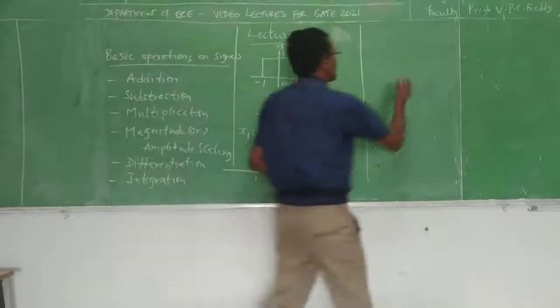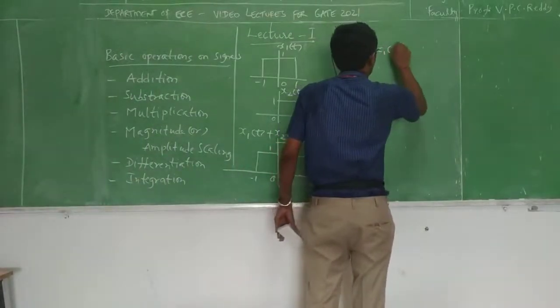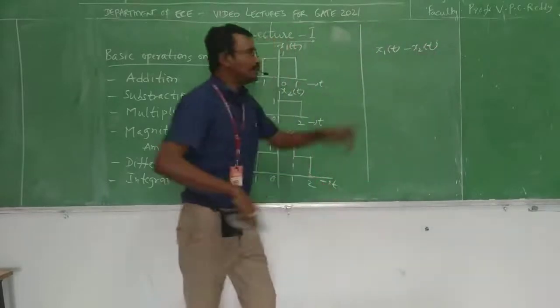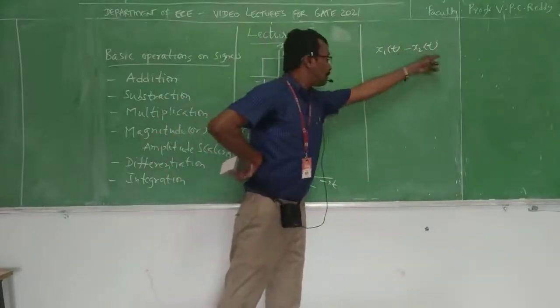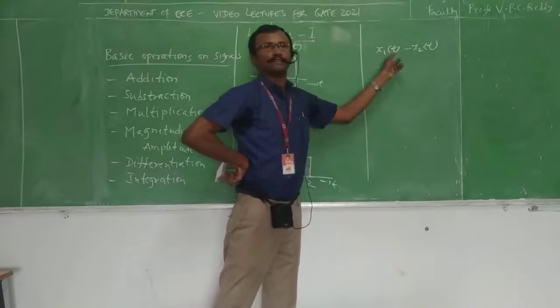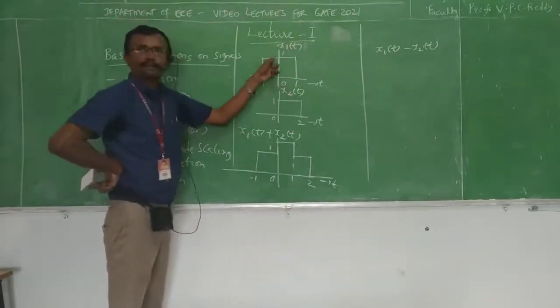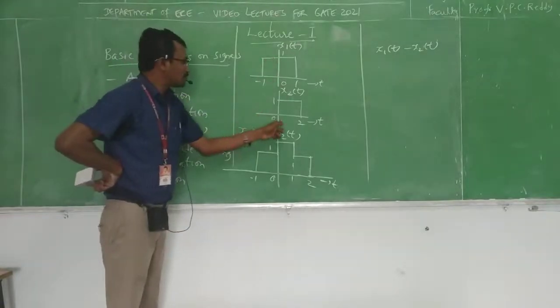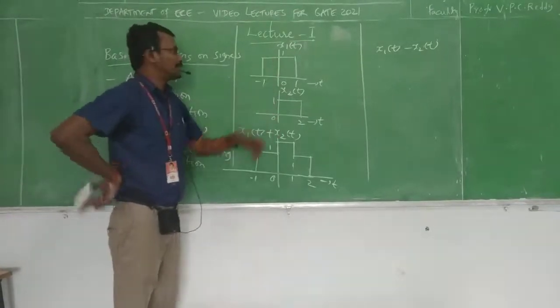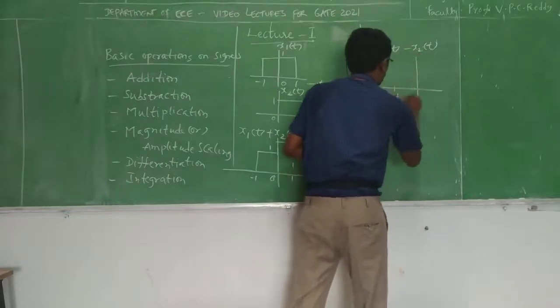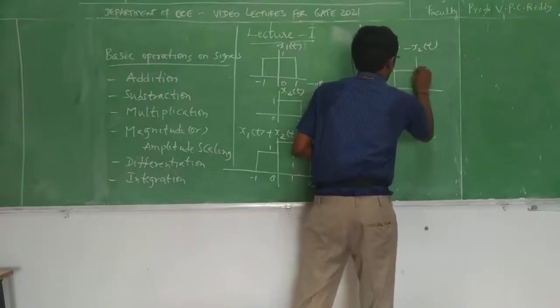Next we will see signal subtraction, x1 of t minus x2 of t. Here we have to subtract magnitudes corresponding to the intervals. So from -1 to 0, what is the magnitude here? 1. From -1 to 0, what is the magnitude here? 0. 1 minus 0 is 1. From -1 to 0, the magnitude is 1.